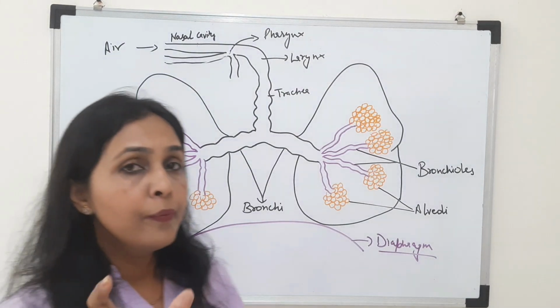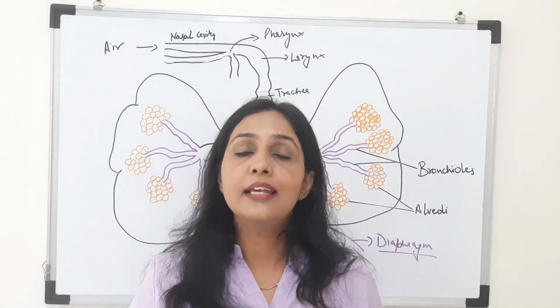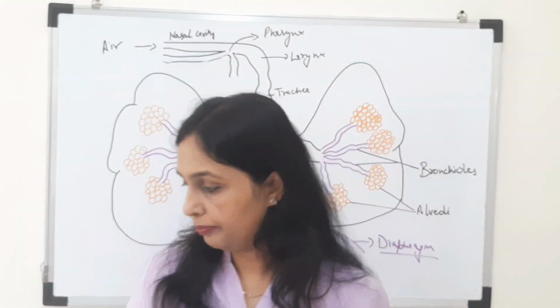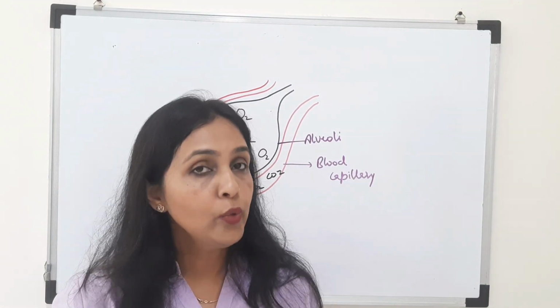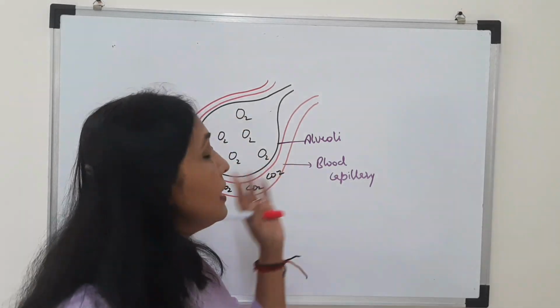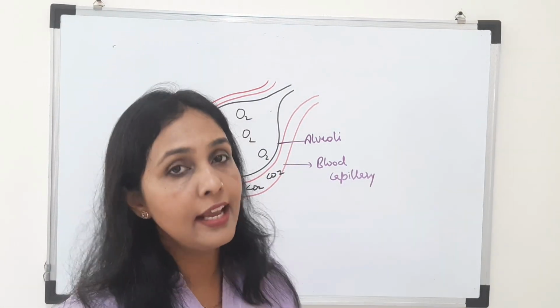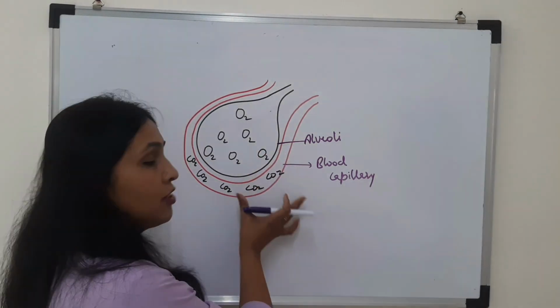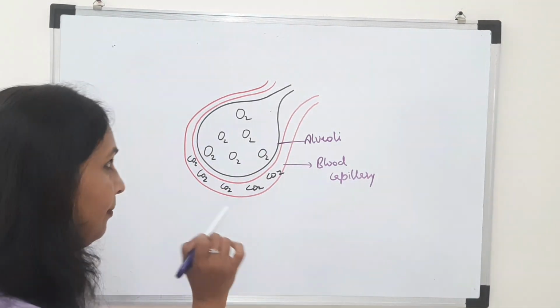Now see how this alveoli is helping in gaseous exchange. Let's see that also. Now, as I told you, alveoli are the main site of gaseous exchange. So how are these alveoli helping in the exchange of gases? For that we will study the structure in more detail.